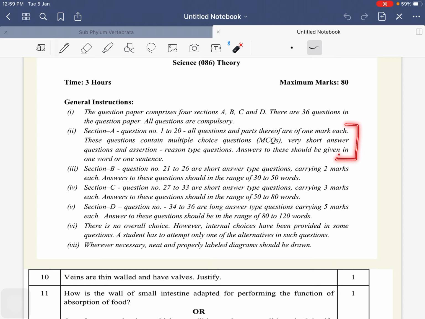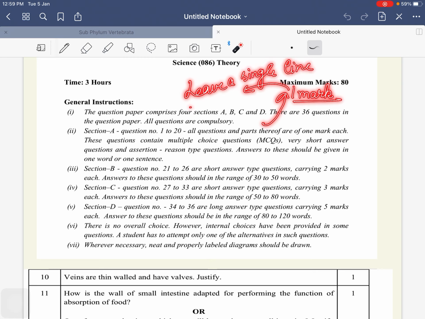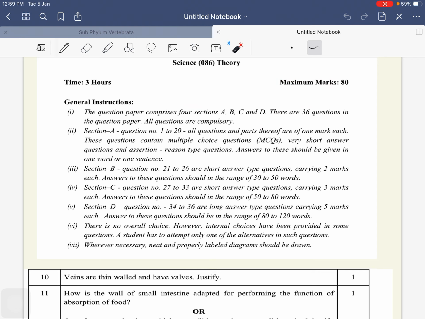That is the complete meaning of your 1 mark questions. Don't fit this concept in your mind that you are only going to be asked multiple choice questions. A 1 mark question can be in any form. It means you cannot leave a single line from your NCERT for the chapters which we have read already. Now, Section B contains 2 mark questions.